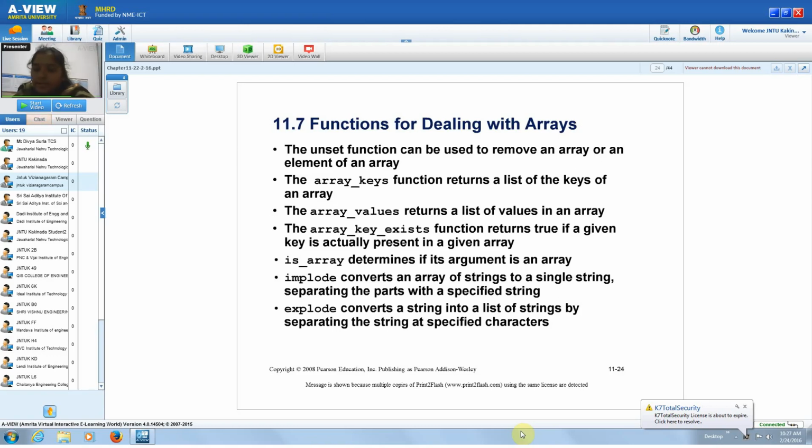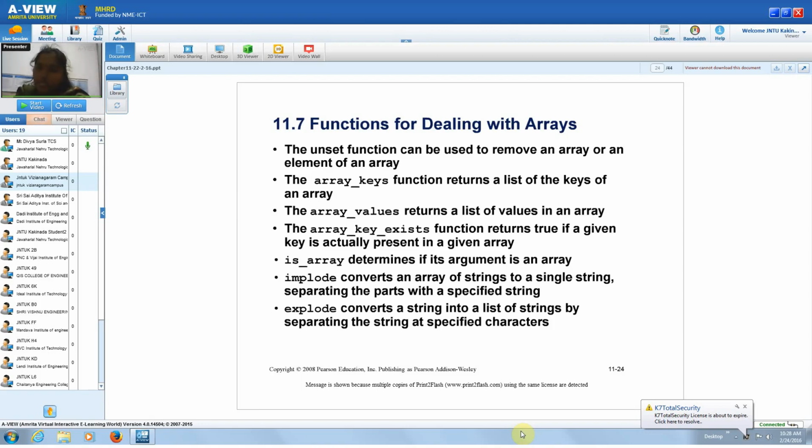Similarly, implode and explode, these two are very important functions where we can break a string into an array and make an array into a string. Implode converts an array into a string. For example, if the array A, B, C, D is declared and you want to convert that array into the string ABCD, then you use implode.